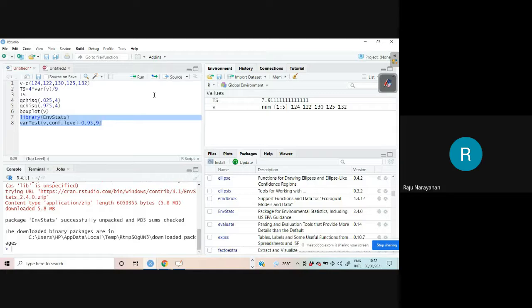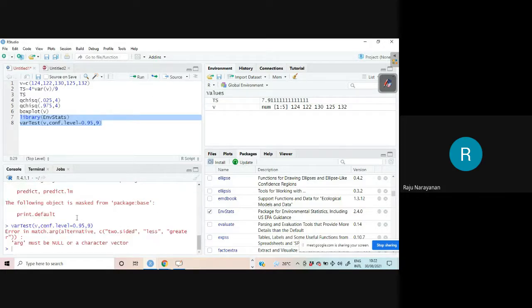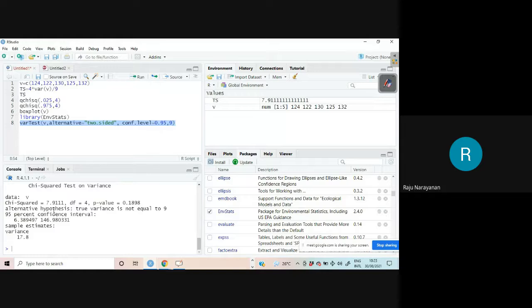Let me check. Error: two-sided, less, greater. Oh, two-sided, that I have to specify. Alternative is equal to two-sided. Okay. Yeah, 7.911. That is what we also got.